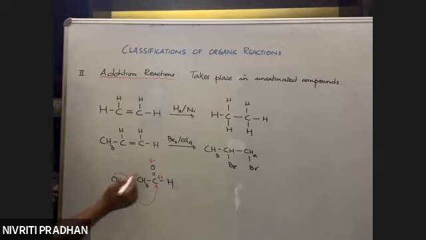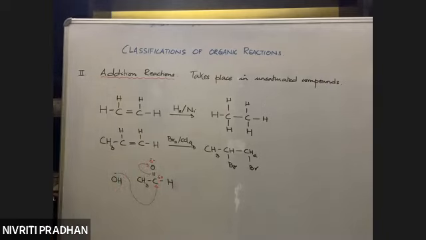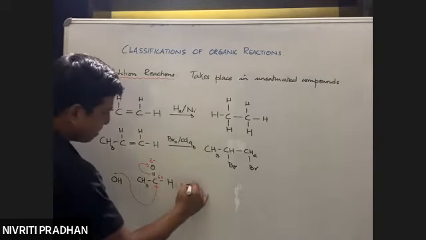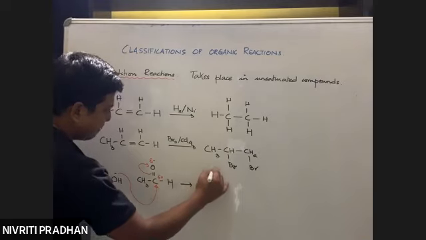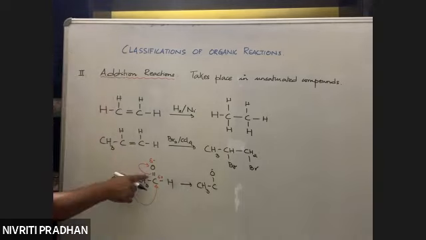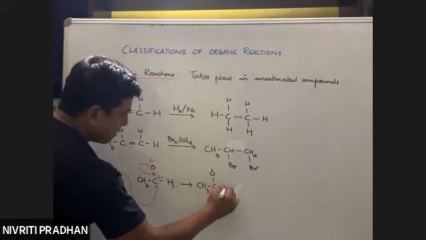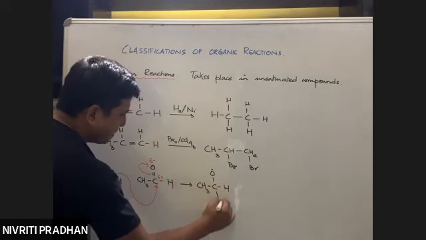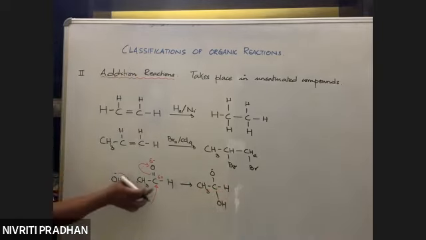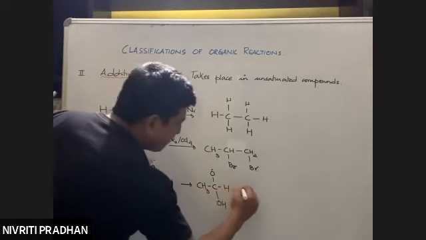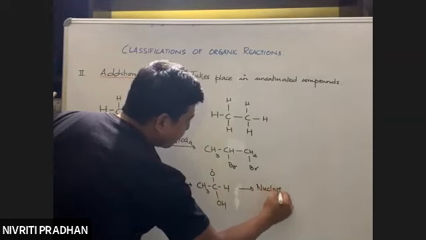Okay, so in doing so, these pi electrons will come out like this. So we have CH3, we have C, we have O negative. Why negative? Because two electrons are moving towards this oxygen. We have H, and what is added out here? OH. So since a nucleophile is being added, this reaction comes under nucleophilic